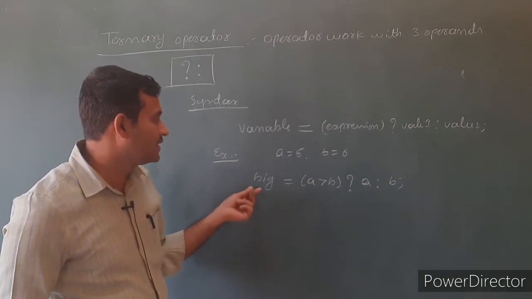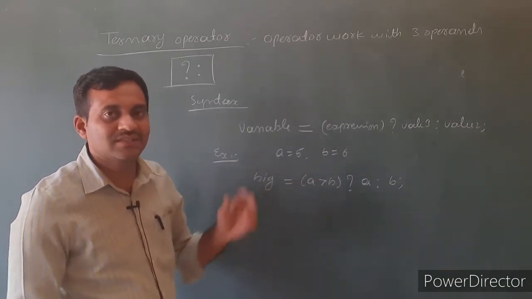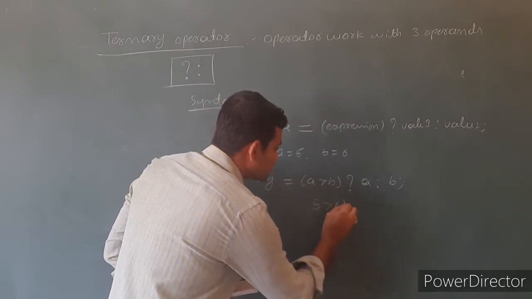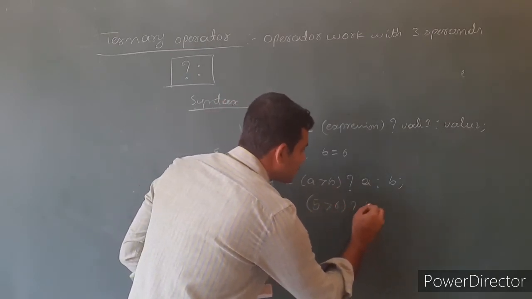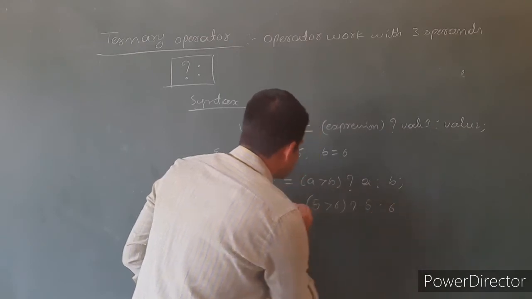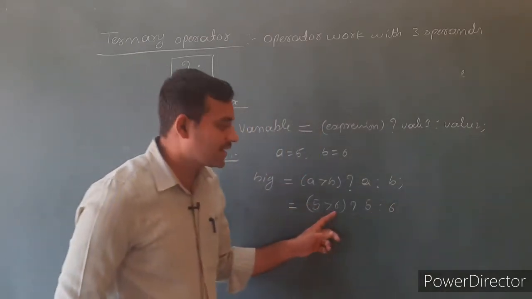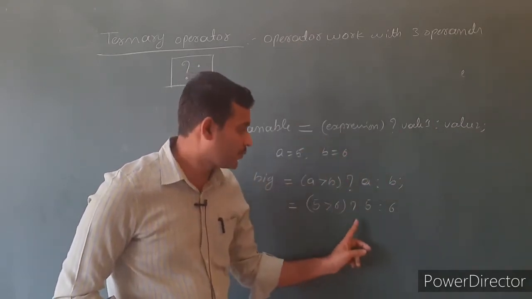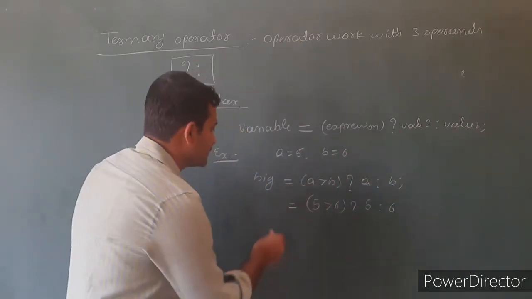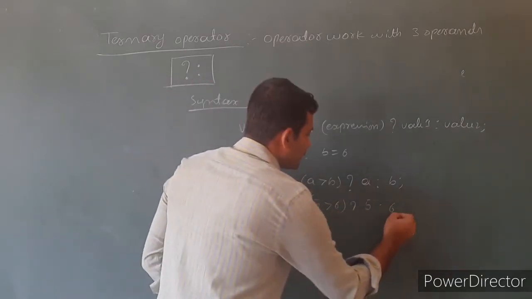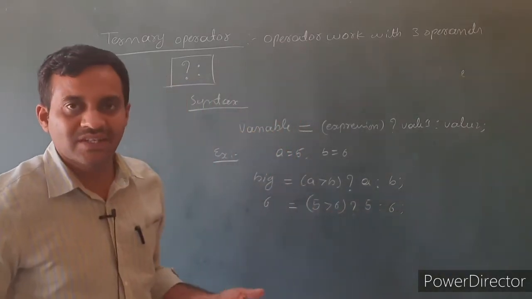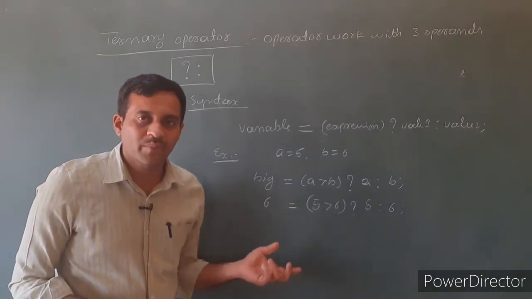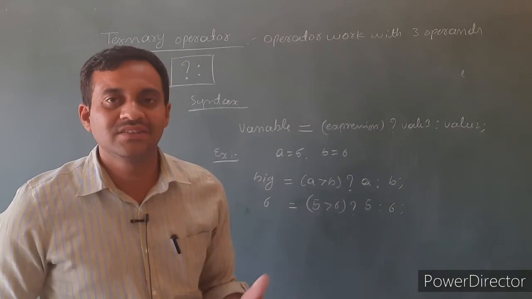In this example, the value of big is 6. How? a value is 5, greater than 6. 5 is greater than 6 question mark 5 colon 6. So 5 greater than 6 returns false. If it is false, value 2 is assigned. The value 2 is 6. So 6 is assigned to the variable big. So out of 5 and 6, 6 is the biggest number. So this is the working principle of the ternary operator. It works with three operands.